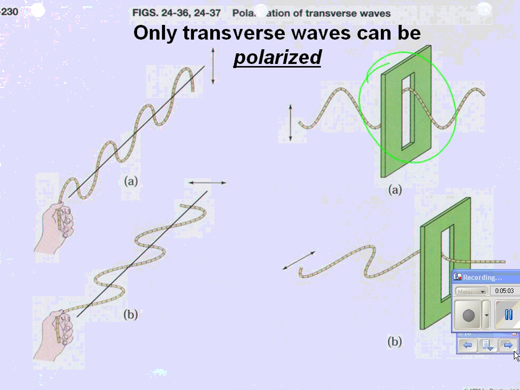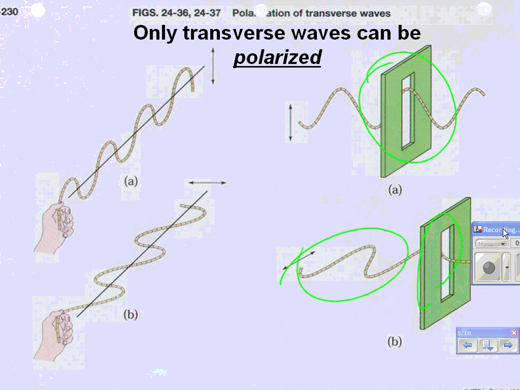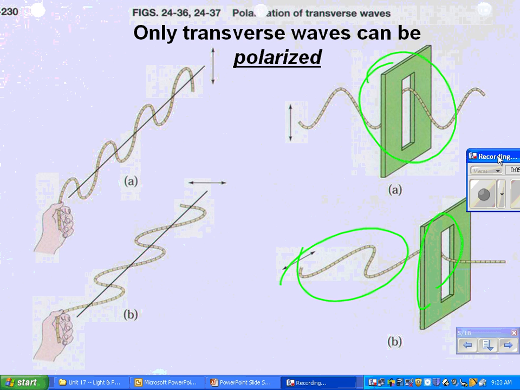But if I take a horizontally plane polarized wave and try to stick it through a vertical opening, notice that nothing comes out the other side. And we can do this with light. When I get light that's polarized in a certain direction and I try to pass it through an opening that's oriented a different direction, it won't go through. Okay? It looks like darkness.